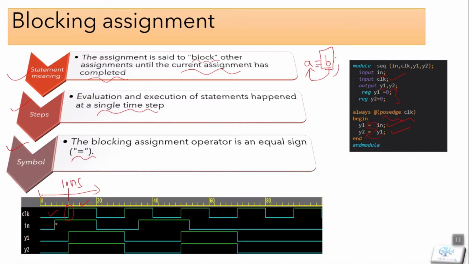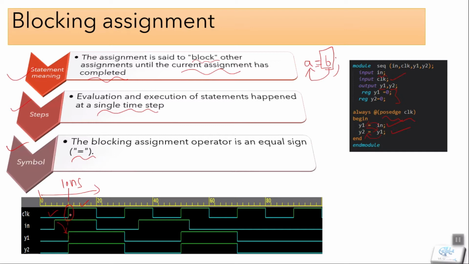So before the positive edge, our input is high, so we get our output y1 as high on the positive edge of clock. Here you can see that our input goes to the output y1 and it is high at the positive edge of clock. And at the same time step, this statement will evaluate and be assigned.